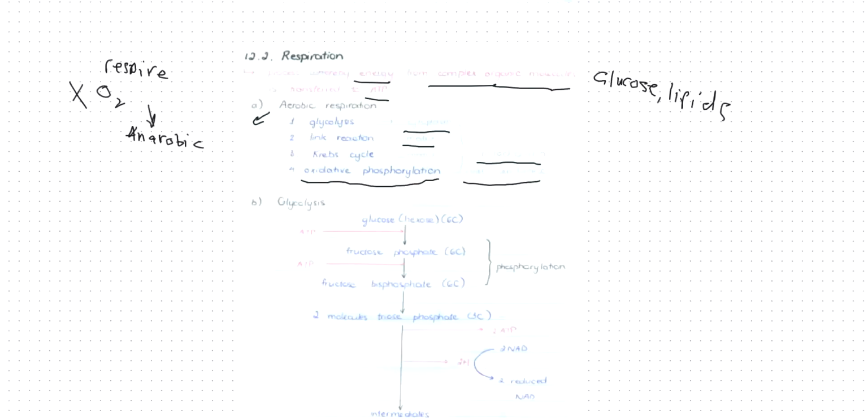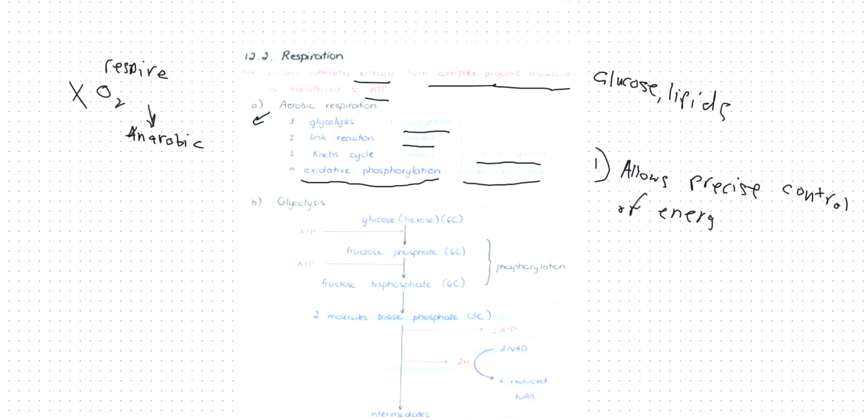Why is respiration divided into these steps? Well, there are 3 reasons for this. The first one is it allows precise control of energy released.